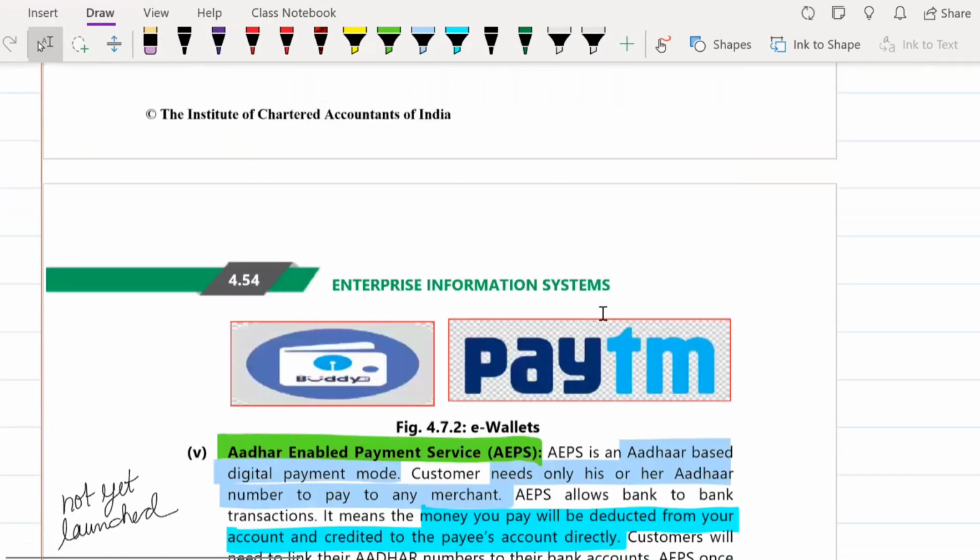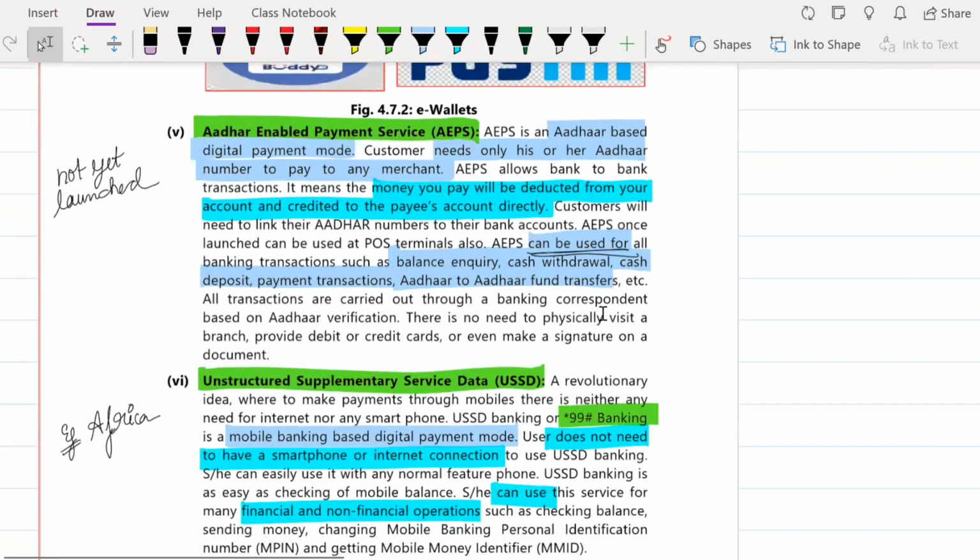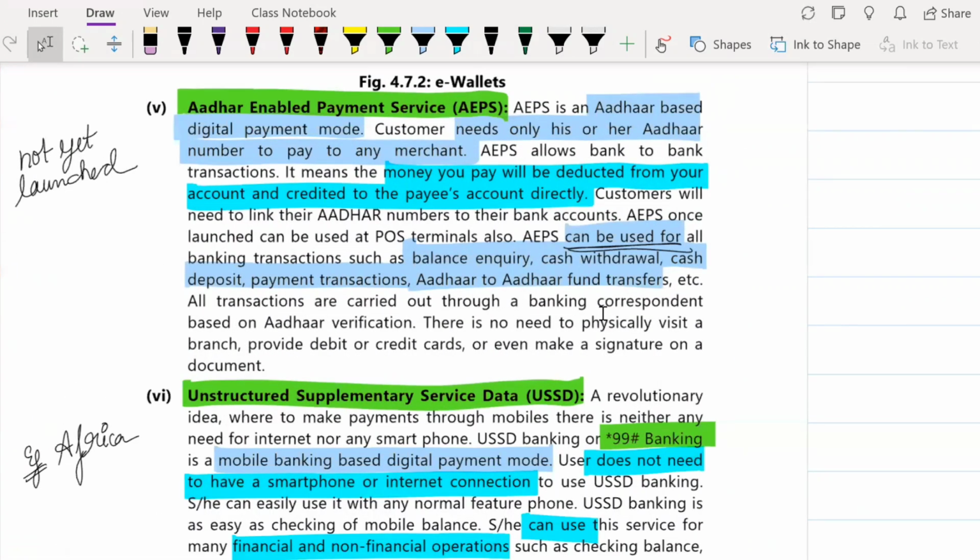Next, what we are going to study is Aadhaar enabled payment service, or what we call AEPS. And this is actually not yet launched in India. I think it is soon at the verge of coming up. So earlier we were using a UPI ID or VPA, or a phone number, or MMID. Here basically what they try to do is create some link between two people, for the identification purpose.